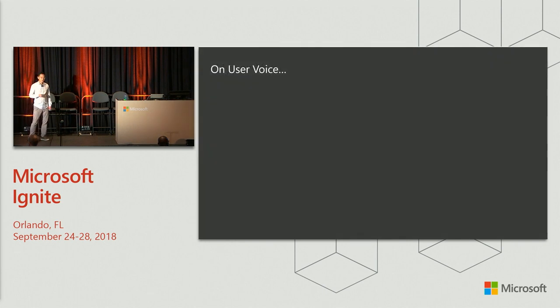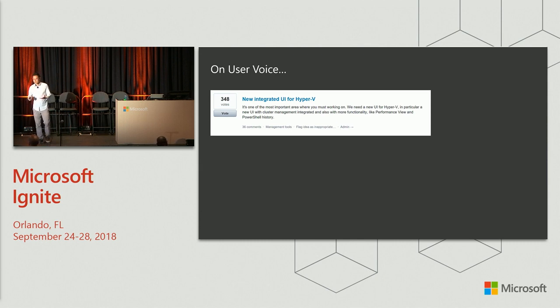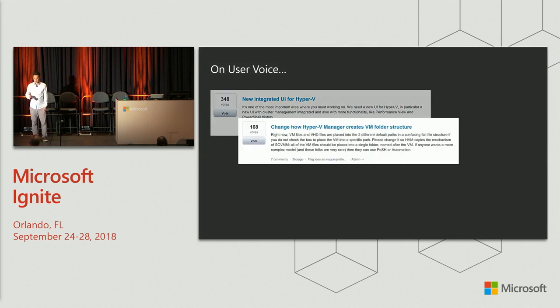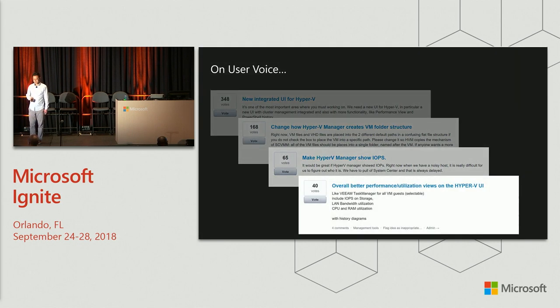The second reason we need a better Hyper-V UI is because you told us so. If you look at Hyper-V Manager feedback on User Voice, the top request is a new integrated UI for Hyper-V Manager, bringing Hyper-V Manager and Failover Cluster Manager into a single experience. Another request is bringing the VM files, the VM VHD files, the VM configuration files into a single folder to make it easier to manage and maintain. Another top request, Hyper-V Manager show IOPS, and then better performance charts for network and CPU and RAM utilization, along with historical charts.